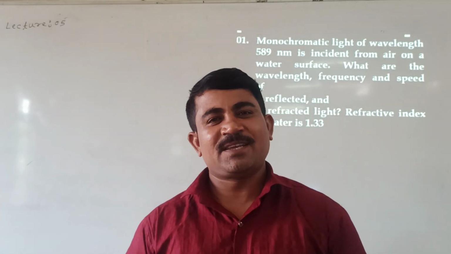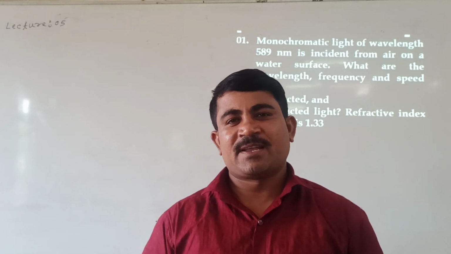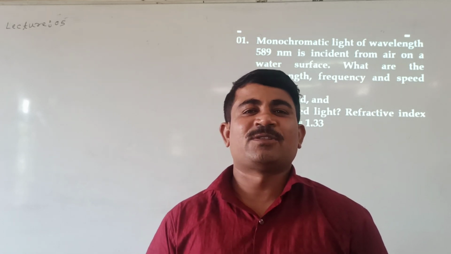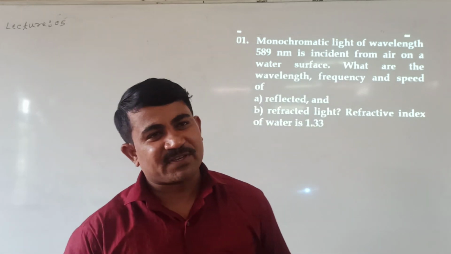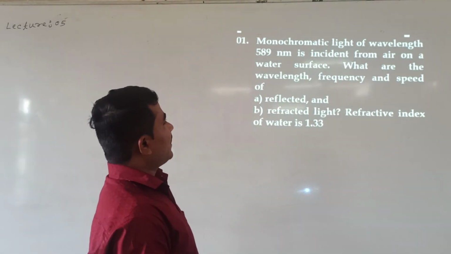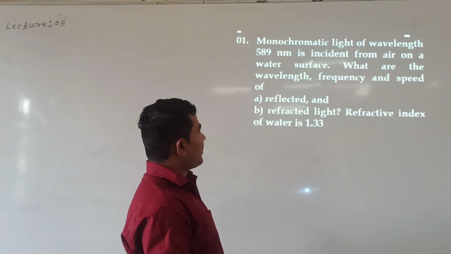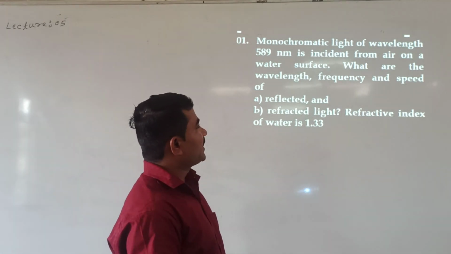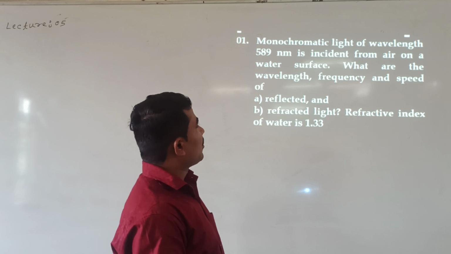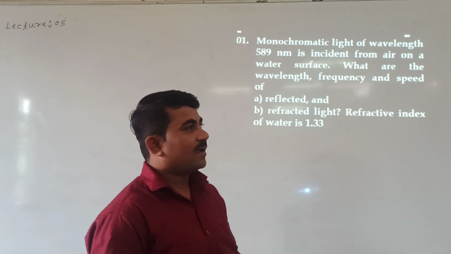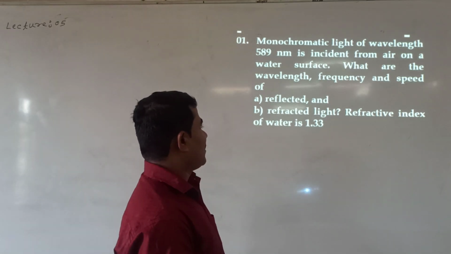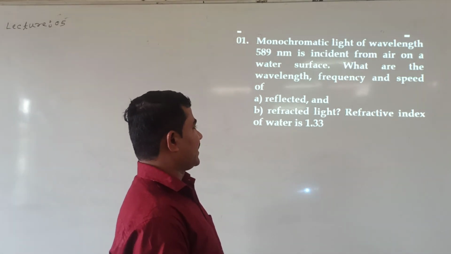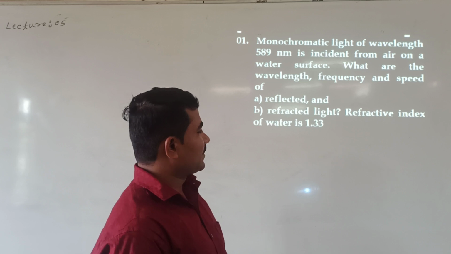In this session, we will see a few NCERT numericals and other numericals on the basis of interference of light. Let us solve the first numerical. A monochromatic light of wavelength 589 nanometer is incident from air on a water surface. What are the wavelength, frequency and speed of reflected and refracted light? Refractive index of water is 1.33.